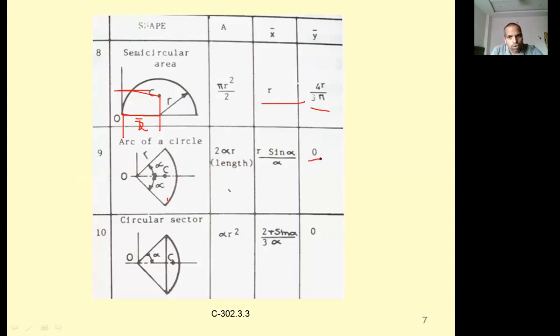That's why y bar is equal to 0. This is lying on this axis. The centroid itself is lying on the x axis, so in that case, y bar becomes 0. That's why it is 0.